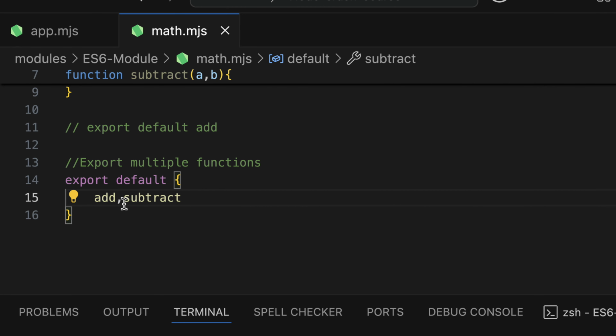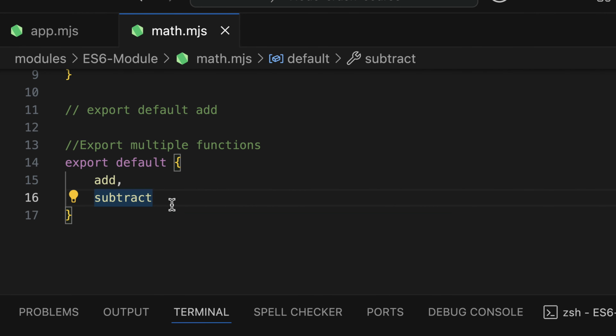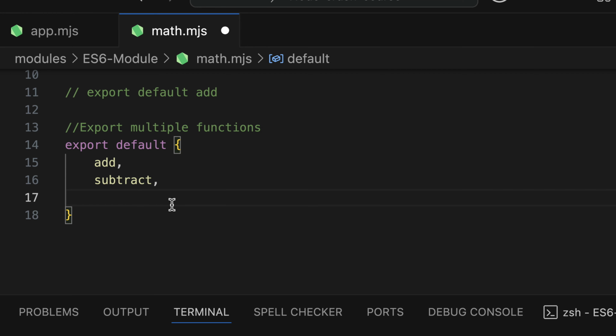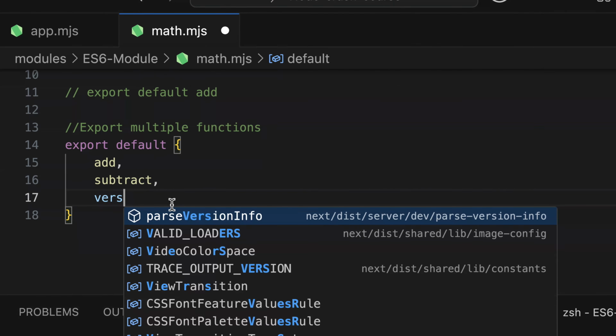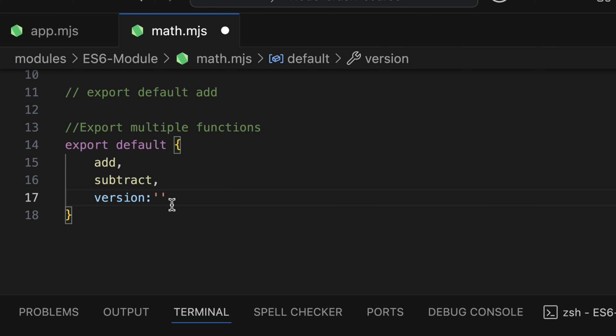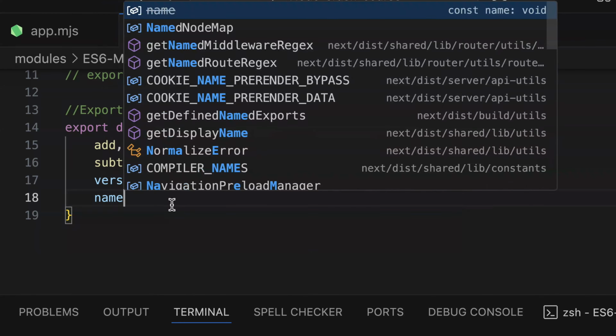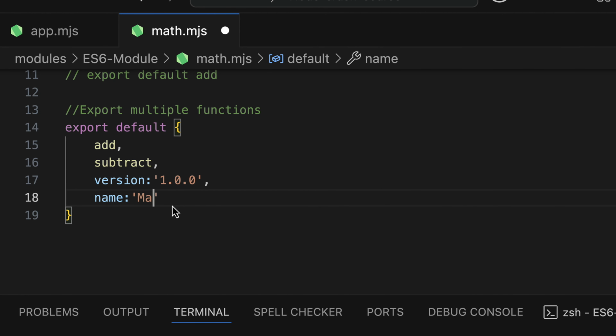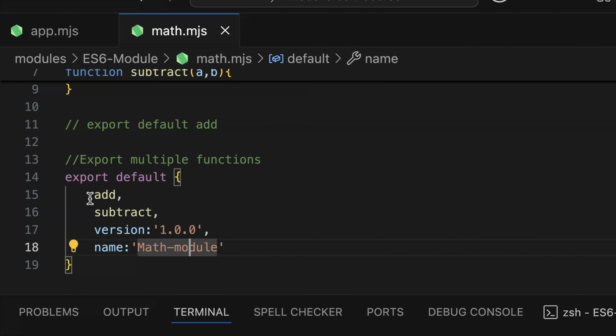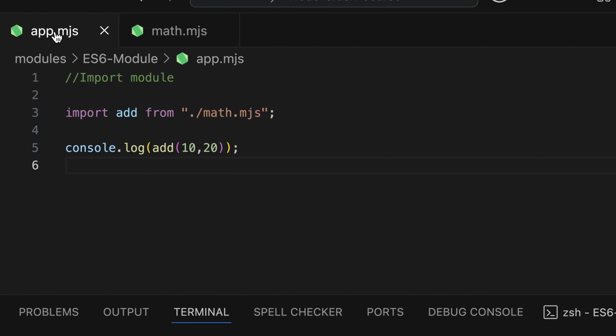Perfect. And we can also export a string, for example version, and I'm going to say 1.0.0. I can also export name, and I'm going to say the math module. Alright, so now we are going to access these in our application.